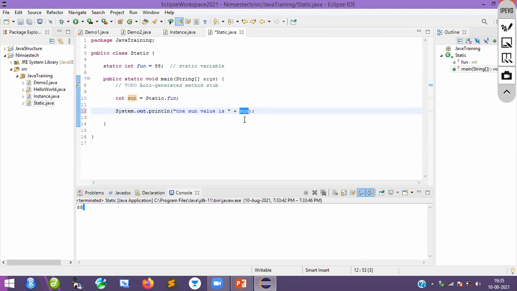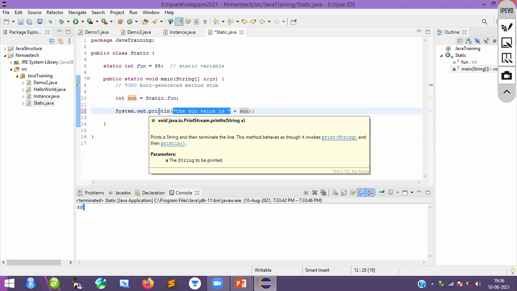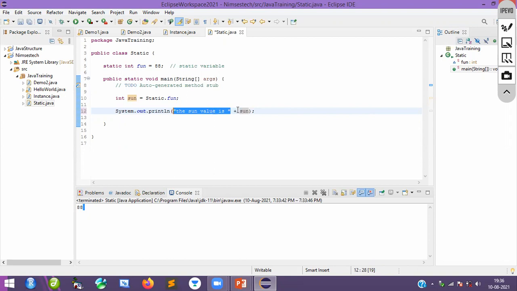Some people will say it is concatenation, but I will say you are adding extra. You are including the string in this particular statement. The println method is there, and in this method I am including the string as well as the variable. Finally, we get the answer in this way: the sun value is 88.